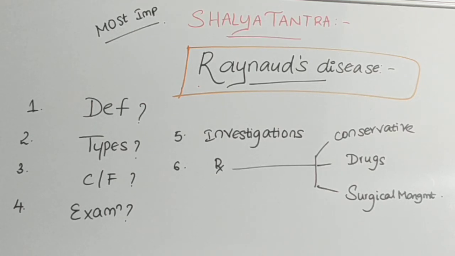We have done the definition, types, clinical features, and examination, and in the examination we have done inspection and palpation clearly, which is needed in Raynaud's disease. And investigations, and finally the treatment aspect also, we have given all the information needed for this particular disease. This gives a good appearance for your paper if you present the answer in this manner. So what you have to do is listen to this video twice or thrice so that you can write your examination in a clean and clear way.